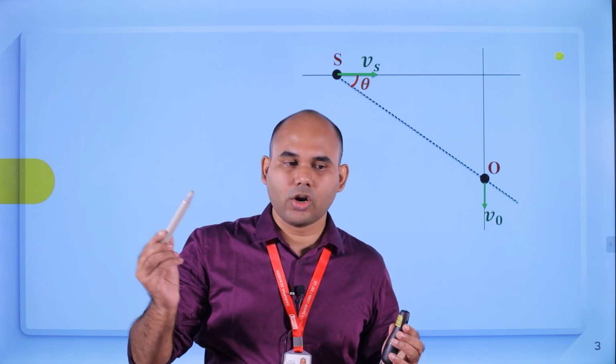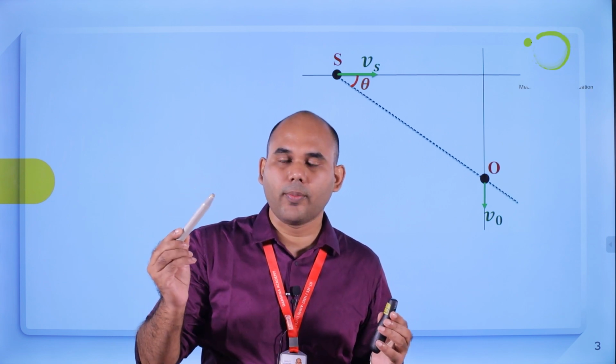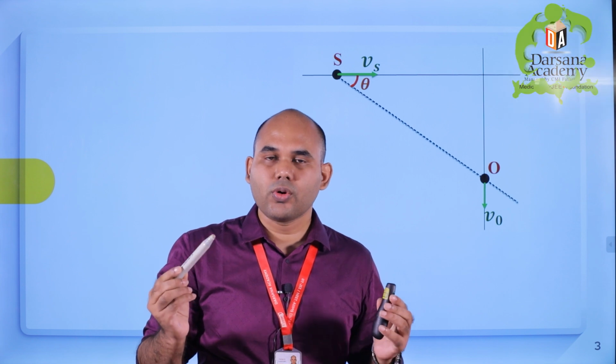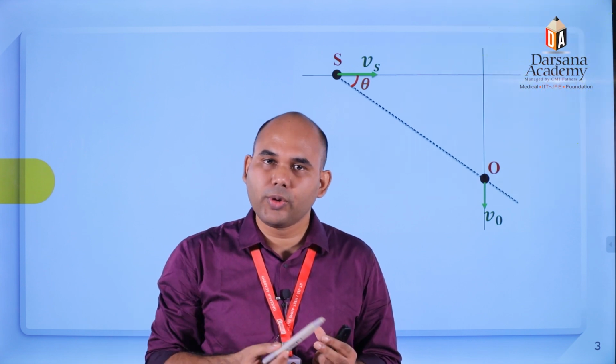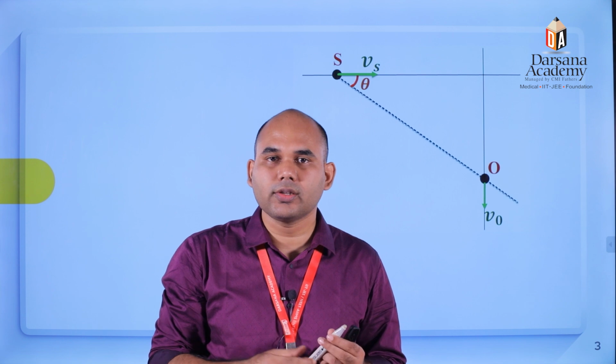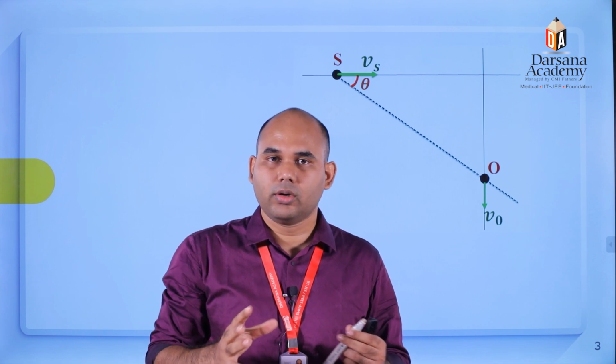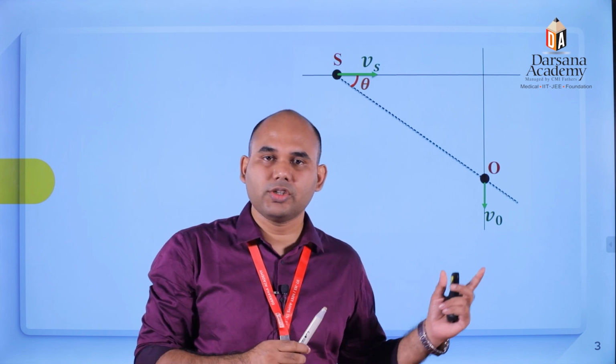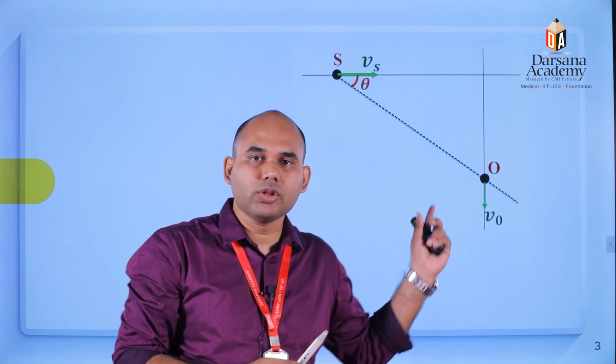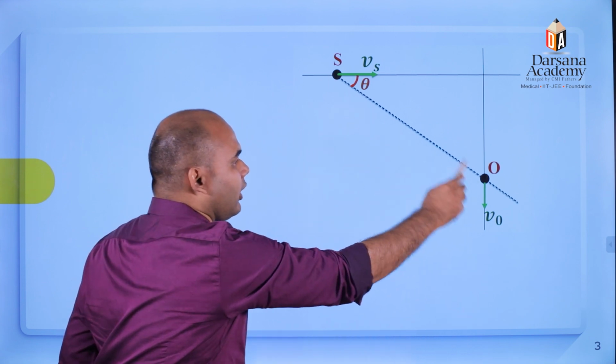But the velocity of sound will remain the same in all directions. So the V component will not change, only Vs and Vo along the line joining S and O.